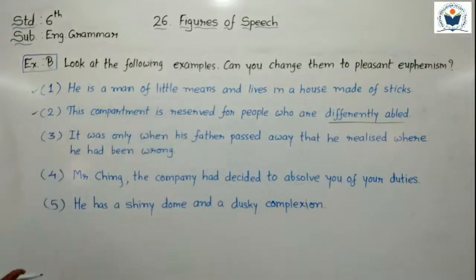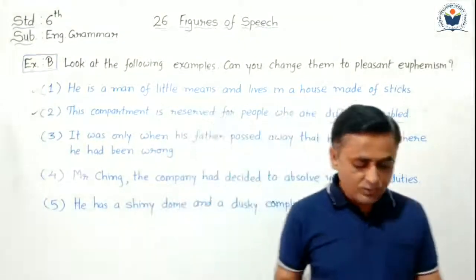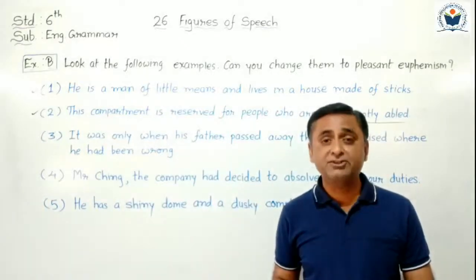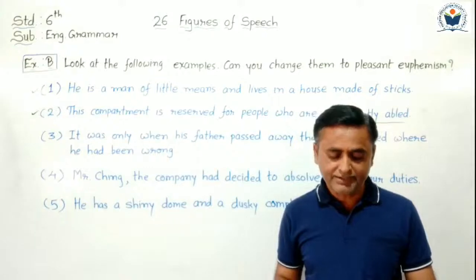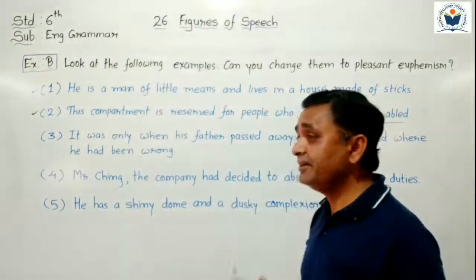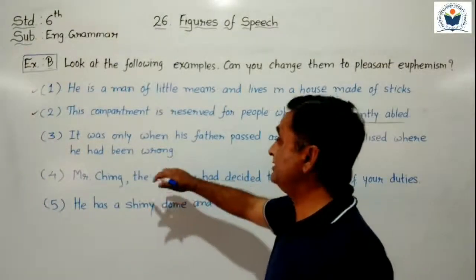Now third sentence I read from your textbook, unpleasant euphemism. It was only when his father died that he realized his mistake. So it is given in unpleasant euphemism. Now pleasant euphemism becomes like that.